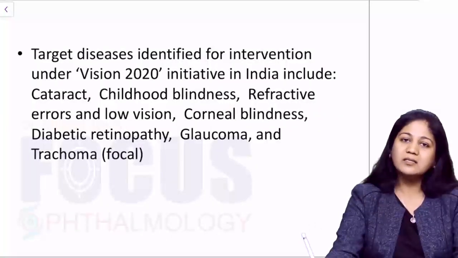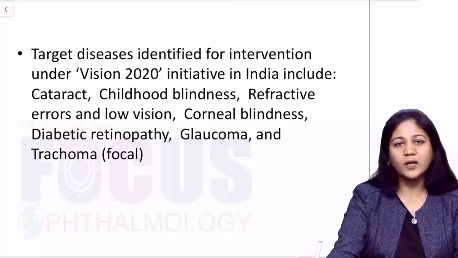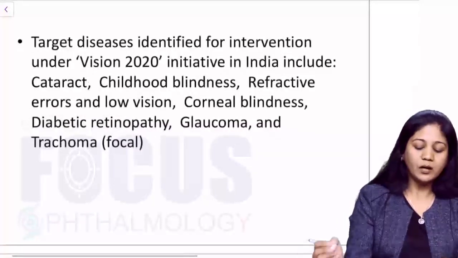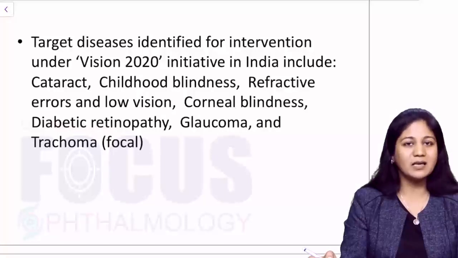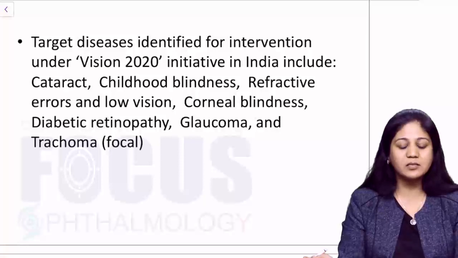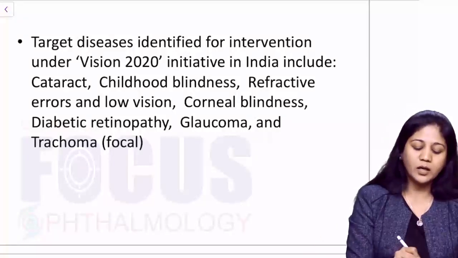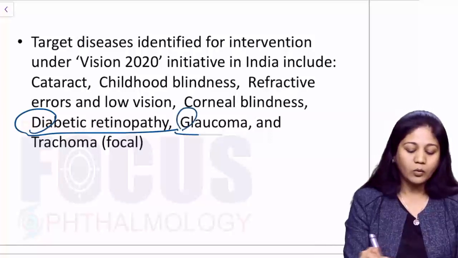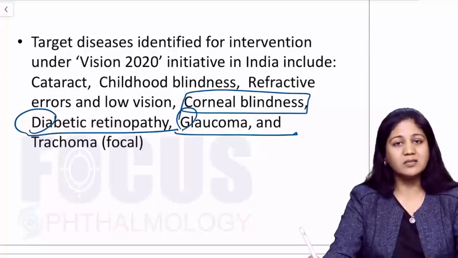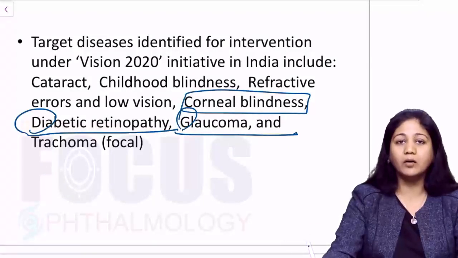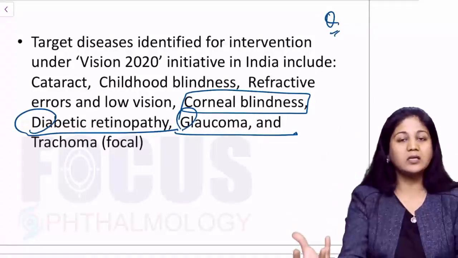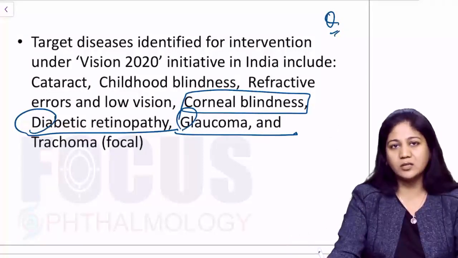Now friends, the target diseases in our NPCB, in our Vision 2020 program, are a little different from those in the world. So we don't have onchocerciasis here. River blindness is not prevalent in our country, so we have eliminated onchocerciasis, and instead of that we have included diabetic retinopathy, glaucoma, and corneal blindness here. Okay, so these are the three things which we have included in our Vision 2020 program. So this could also be your potential question: what are the target disorders in our country for the Vision 2020 program?